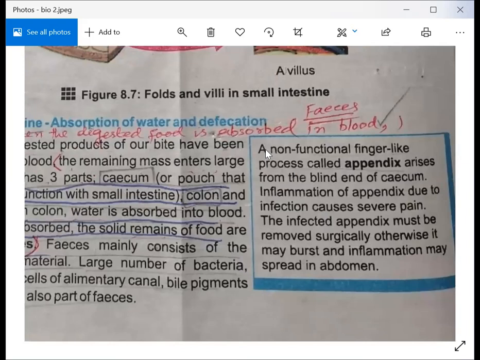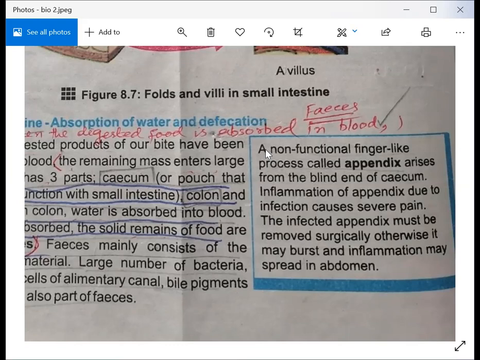So you all know that appendix should be removed surgically very fast, because it can produce toxic materials and inflammation inside the body. And I also told you that appendix plays a very important role in the normal way. Its important work is to collect good bacteria from your undigested food. So its function is very important, very positive. But once it has burst, once it is inflamed, it should be removed from your body.